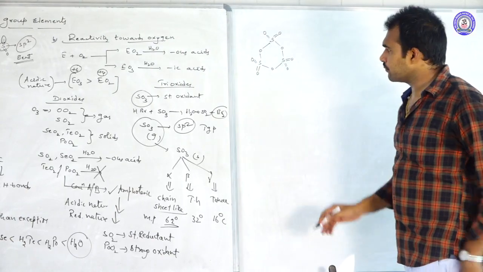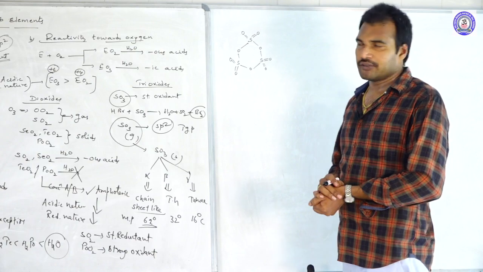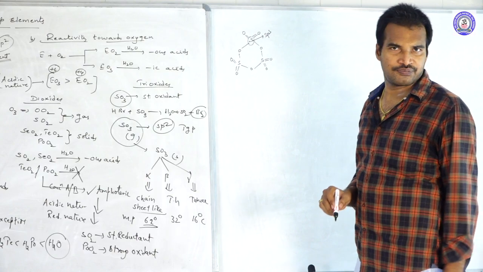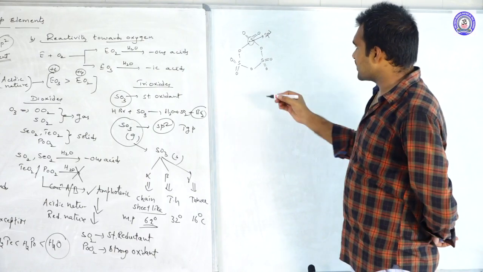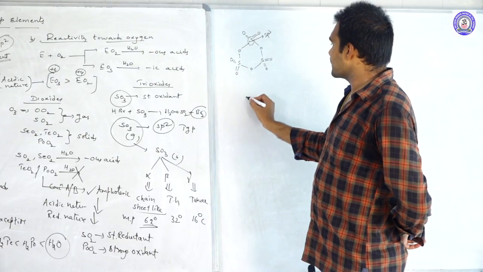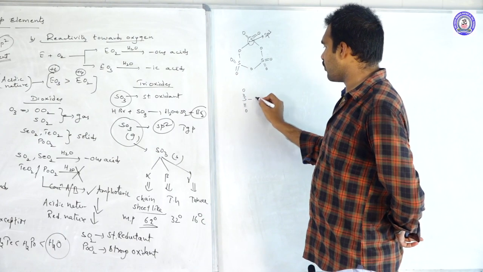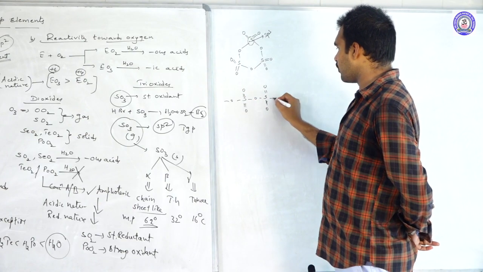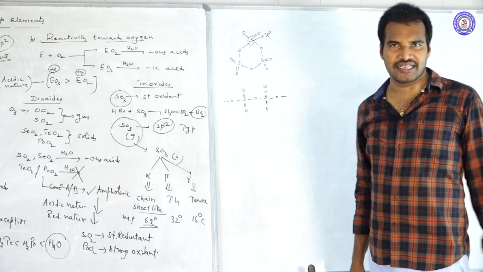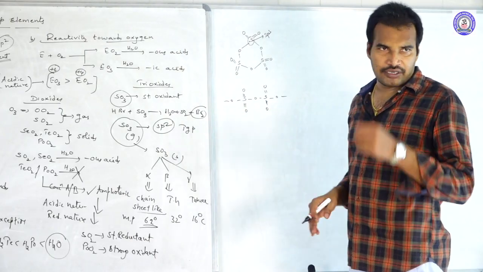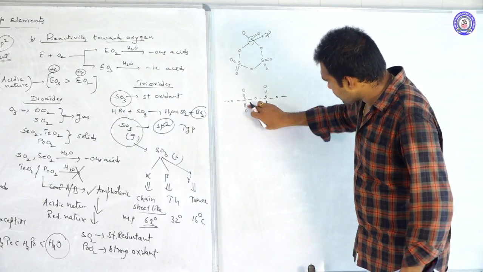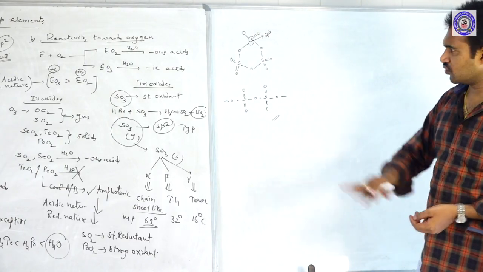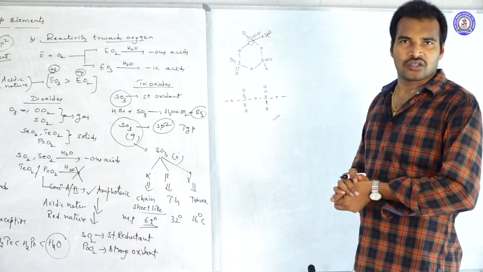That is the structure of trimeric SO3. In this case, each sulfur undergoes sp3 hybridization. Whereas in the tetrahedral form, S double bond O, S double bond O, they exist linearly as tetrahedral sulfate units. In the sheet-like structure, this also is involved in bonding. Like this, they exist in three different structures. So this is about the reaction towards oxygen.